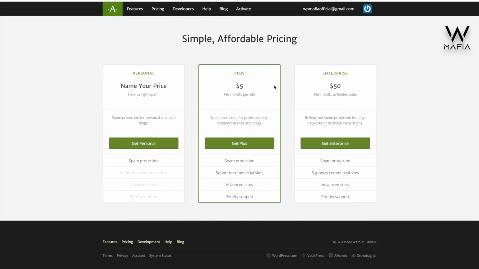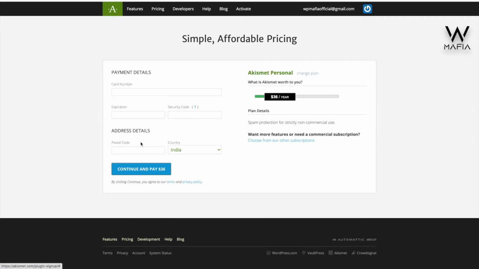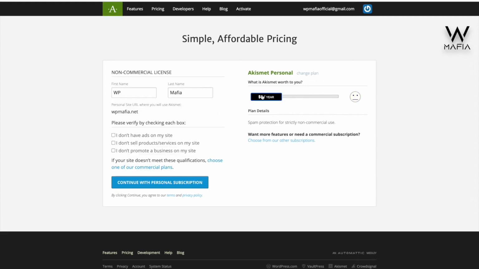If you want to go with the premium plans, you will get more features to protect against spam comments, but here I will go only with the personal plan, which is completely free. So I will click on that, set the price to zero, because I don't need anything, then continue with the personal subscription.